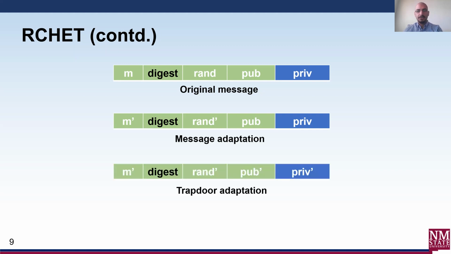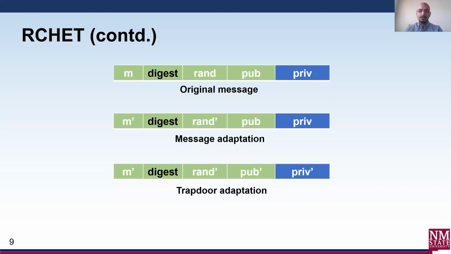To exercise revocation, a user with access to priv can also call the adapt trapdoor function, which would output a new RAN prime, pub prime, and priv prime for a given M prime. This modifies the original message to its new form and also adapts the trapdoor priv information to its new form.